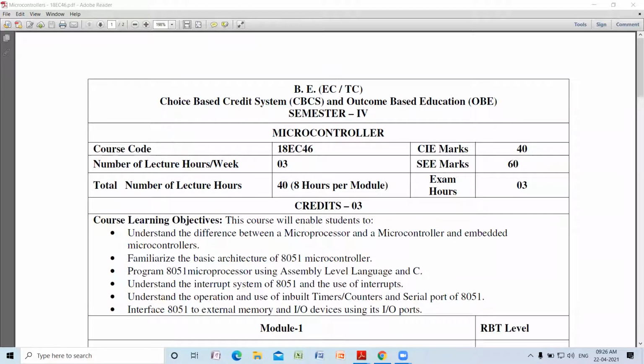Whether you can see the screen which I have shared, see the syllabus. Okay, that's fine.